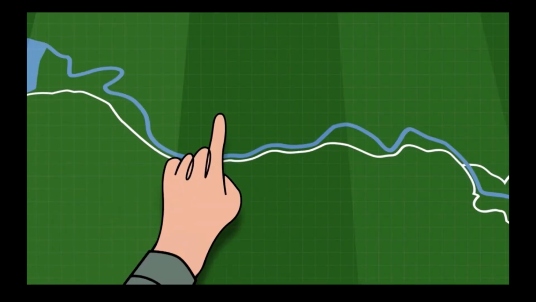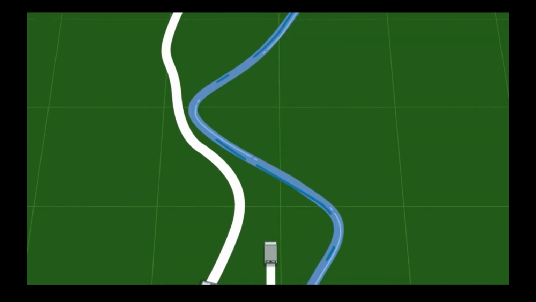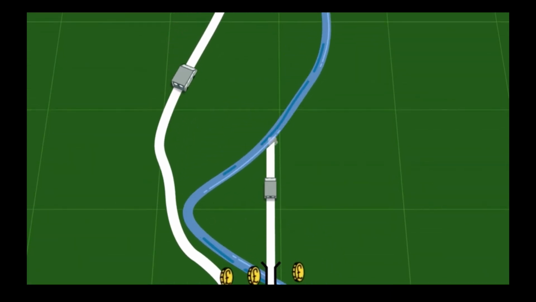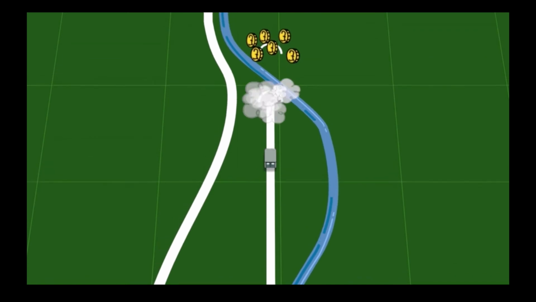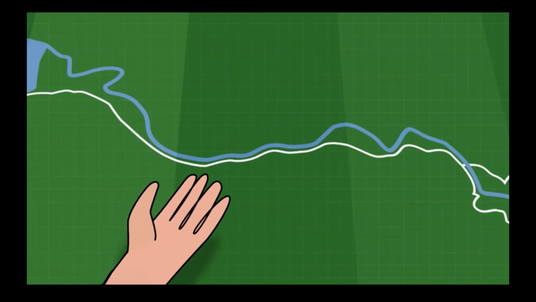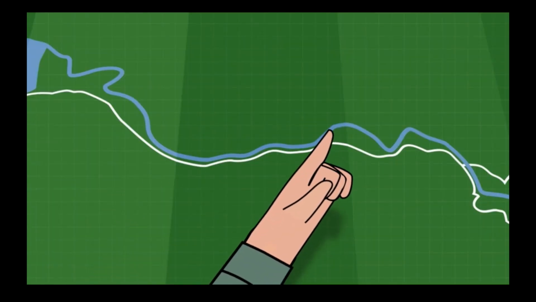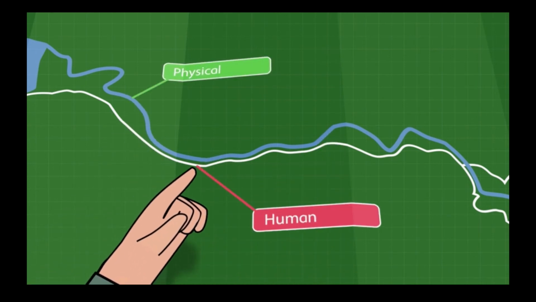That's because the road follows the bends of the river in places. To make it straight, the road builders would have had to build lots of bridges and tunnels, which cost a lot of money. Although they look similar on this map, the road and the river are examples of the two different types of geography, physical and human.